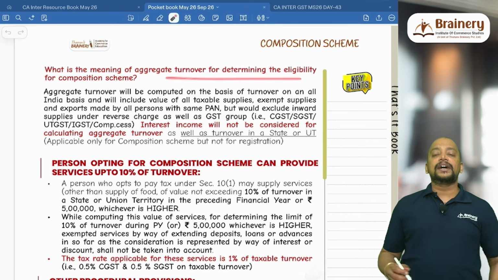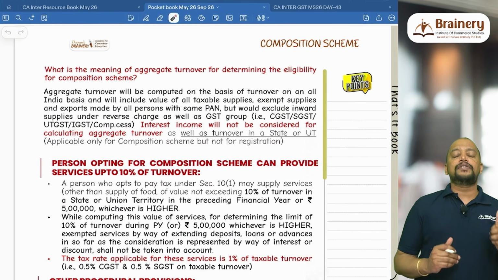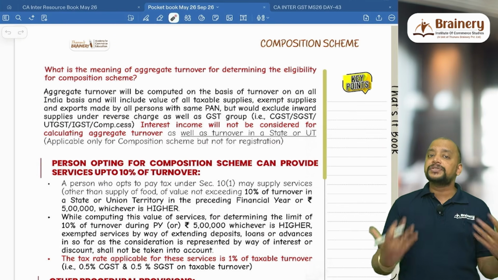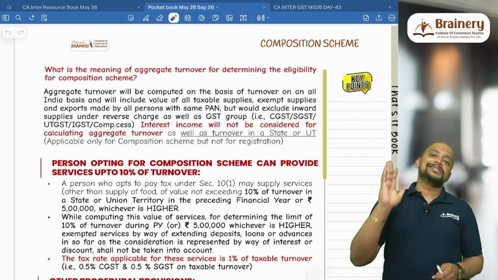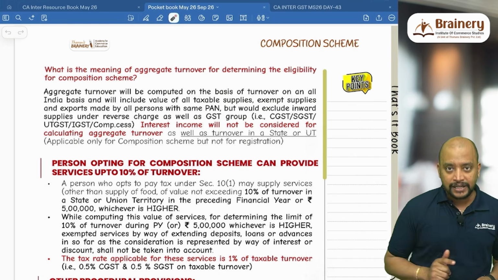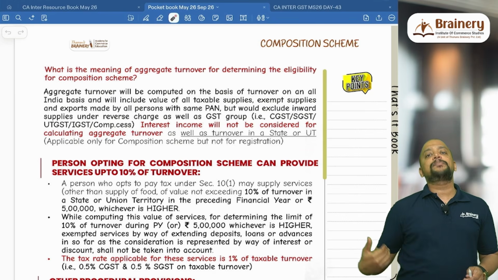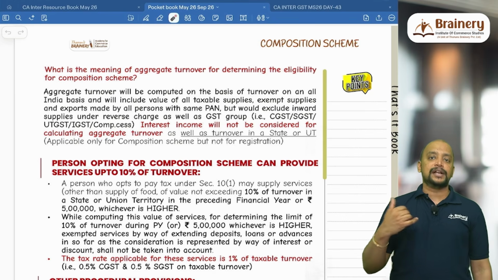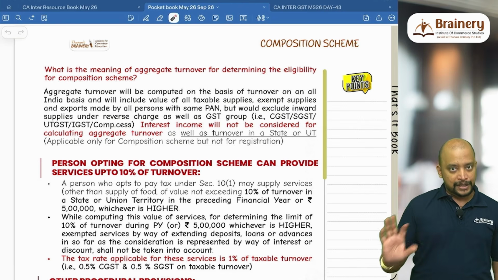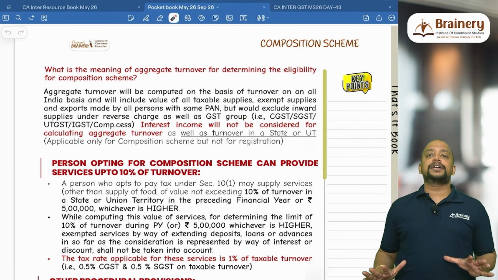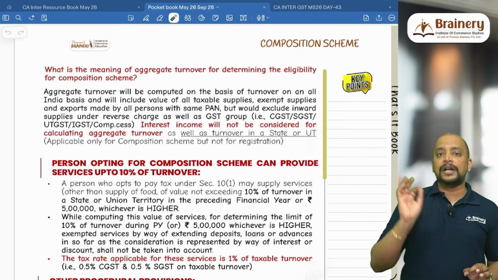Then what is the meaning of aggregate turnover? Generally, aggregate turnover for the purpose of determining registration: we need to include 4, that is taxable turnover, exempted turnover, non-taxable turnover, and zero rated turnover, and 2 exclusions, that is inward supply covered under RCM and taxes, will be excluded from the meaning of aggregate turnover. This is the regular meaning of aggregate turnover, and aggregate turnover will be computed on all India basis.